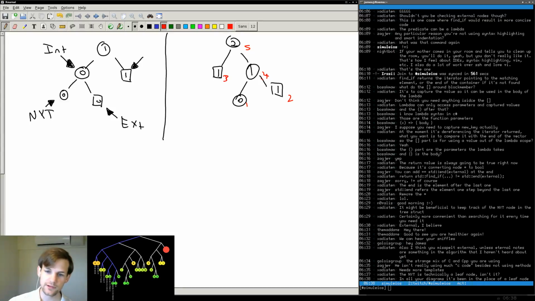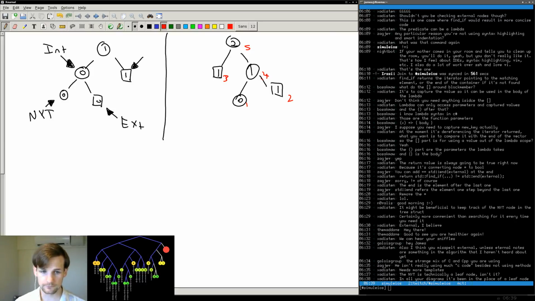Yeah, it's always in the place of a leaf node, you're right. So I guess it would technically be a leaf node. But I don't want to confuse it with a leaf of weight 0, which is fine because all the leaves have characters associated with them, but that's beside the point.